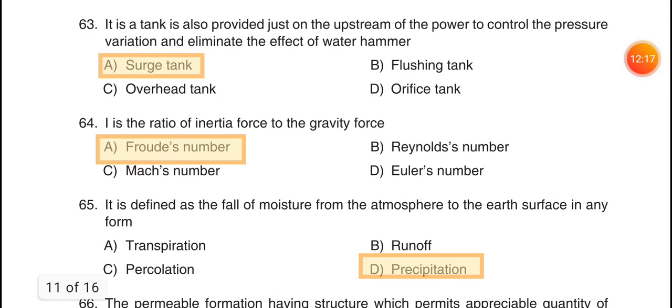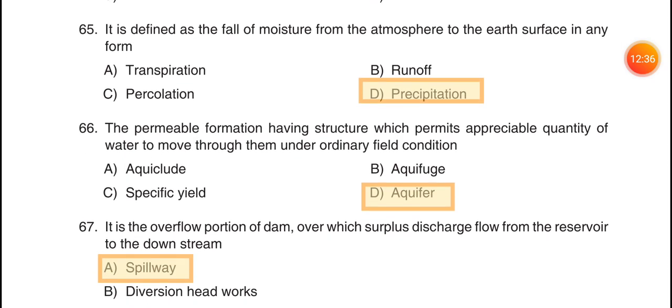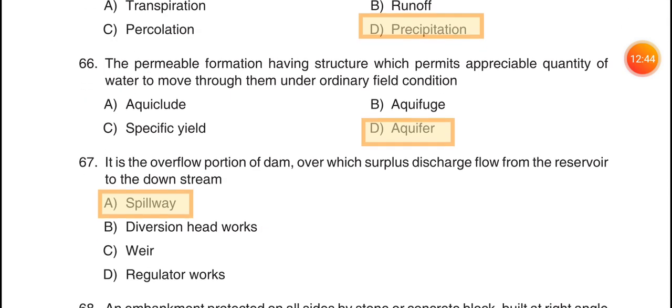A tank is also provided just on the upstream of the power house to control the pressure variation and eliminate the effect of water hammer, option A, surge tank. 64. It is the ratio of inertia force to the gravity force, option A, Froude's number. 65. It is defined as a fall of moisture from the atmosphere to the earth's surface in any form, option D, precipitation.